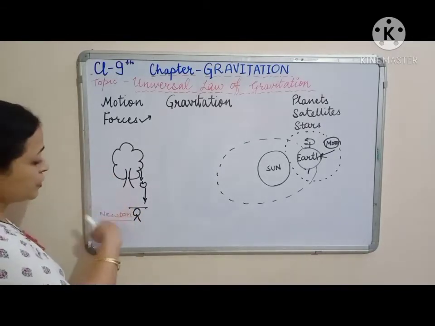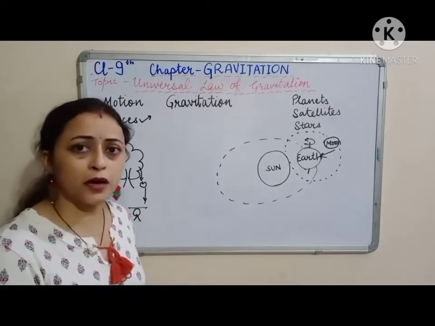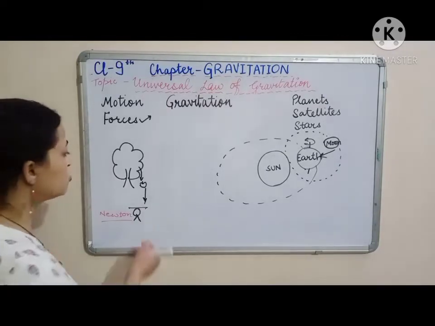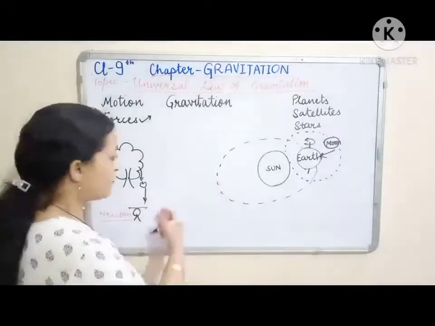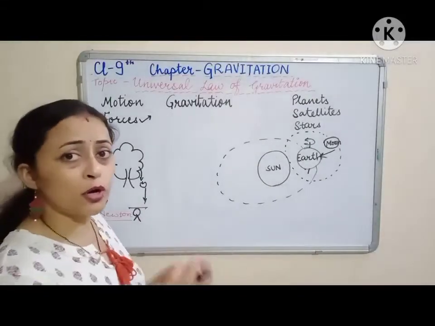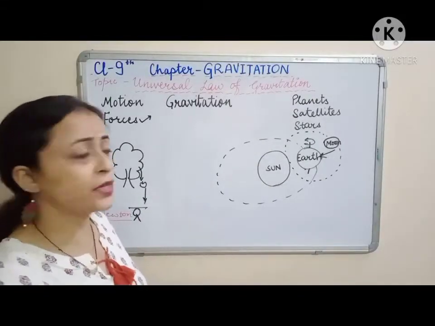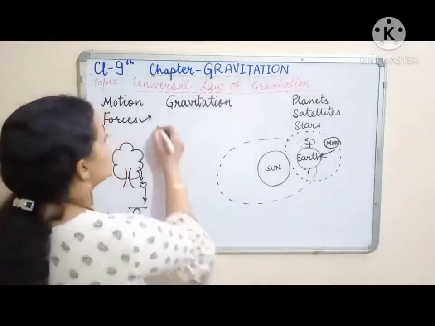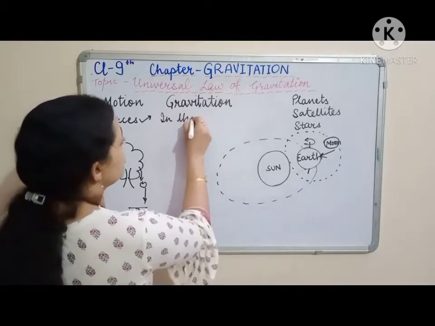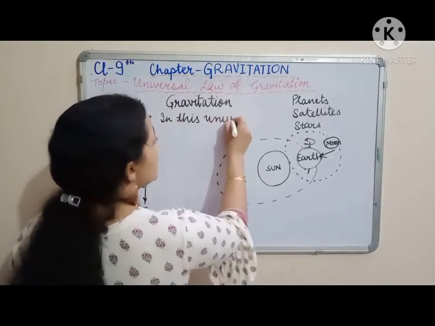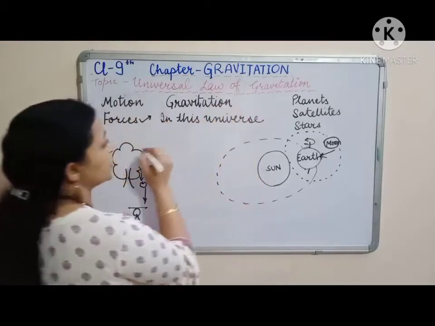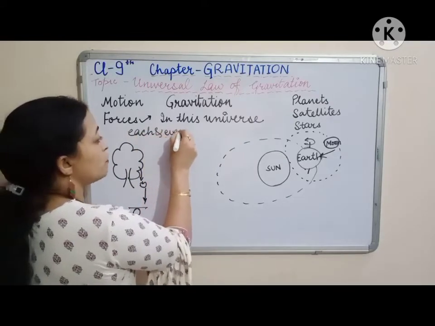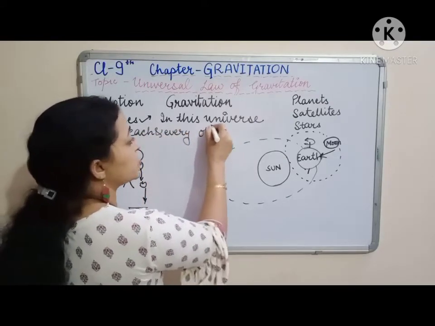But then when he further studied it in depth, then he got to understand this concept कि it does not apply only to the lighter objects or only to the heavier objects like earth, but he got into greater, in depth studies, and what he found that in this whole universe, each and every object attracts the other object.